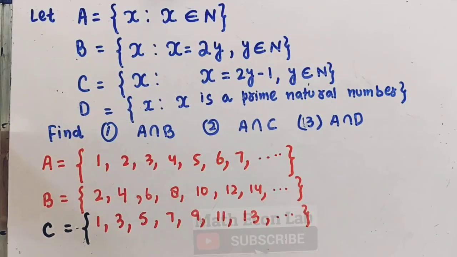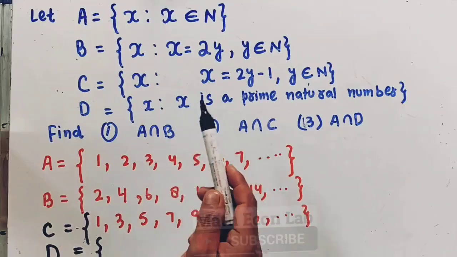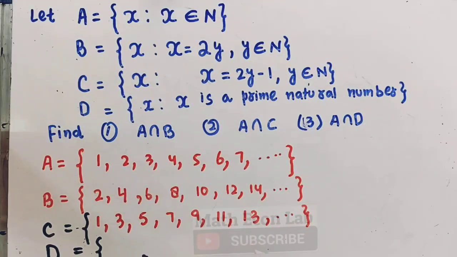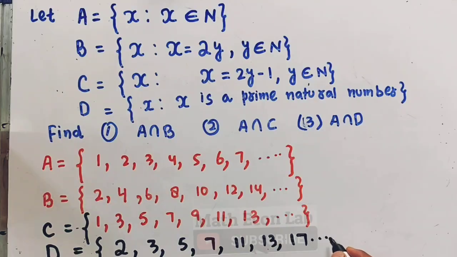Now what about set D? In D, we are being told x is a prime natural number. So the first prime natural number is 2, then we have 3, then we will have 5, then we will have 7. So we have prime natural numbers here. Since we talk about the natural prime numbers, then we will have 11, 13, then we have 17, I guess, and so on.